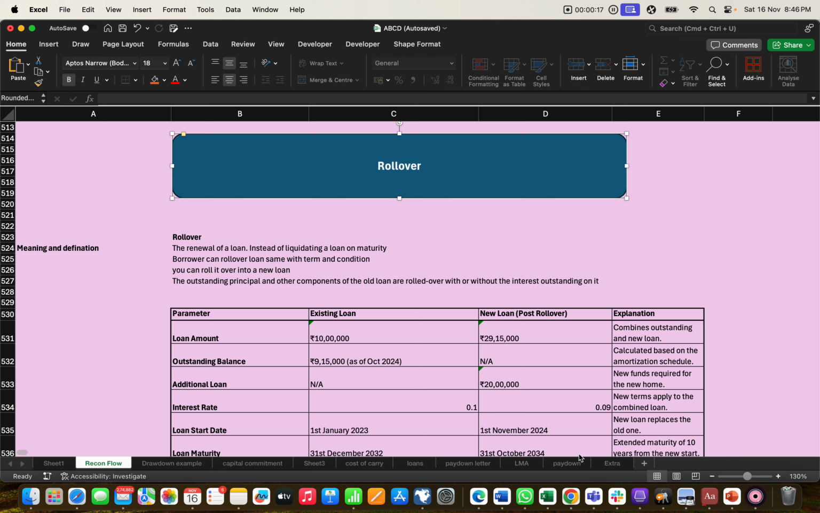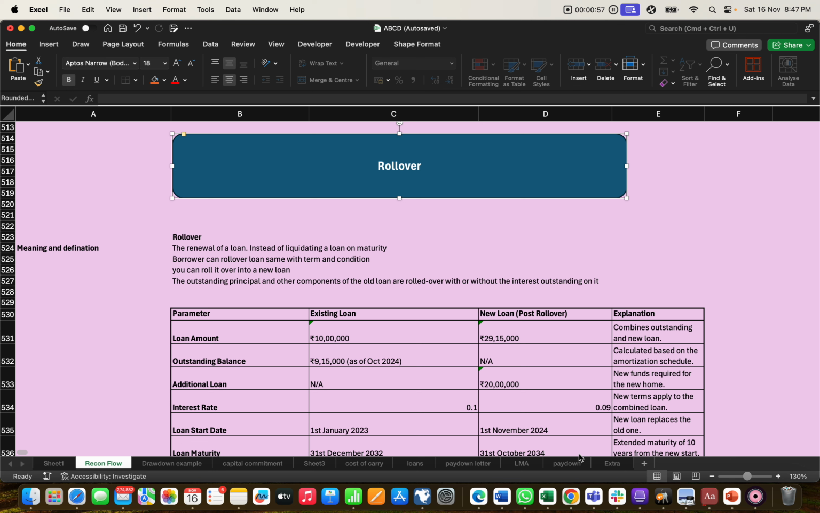What is rollover? Rollover is the renewal of a loan. Renewal means if an existing loan is there and a borrower wants a new loan, he can reach out to the lender and request more money. It may be for any purpose, maybe the extension of his business or to invest in some other area. So he can take the opportunity as a rollover to get more money.